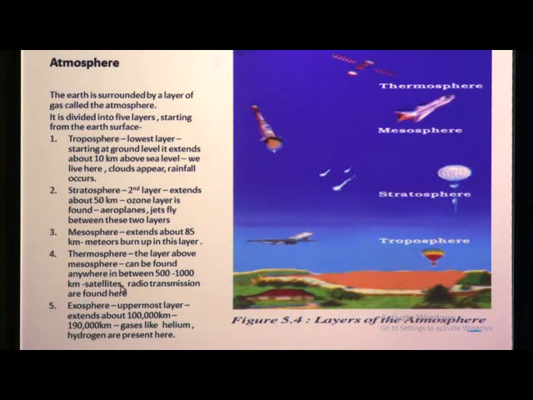Satellites and radio transmissions are located in the thermosphere. The last one is the exosphere, the uppermost layer. It extends about 100,000 to 190,000 kilometers. Gases like helium and hydrogen are present here.